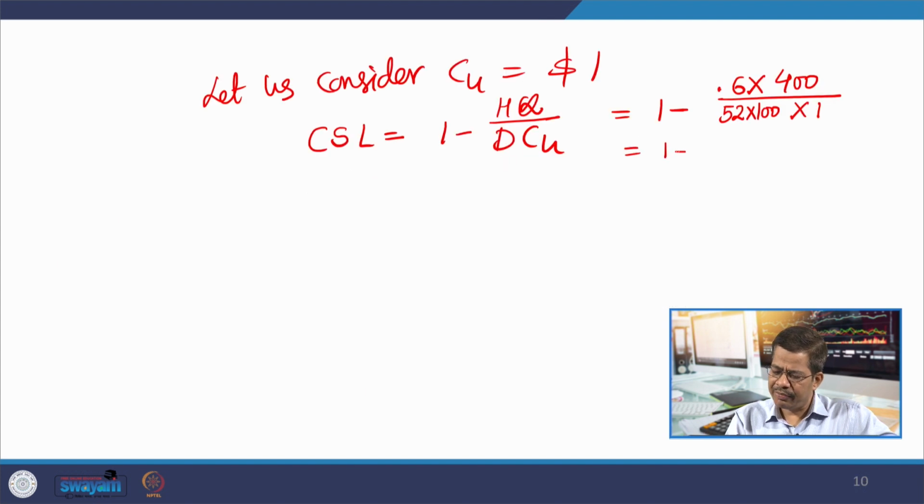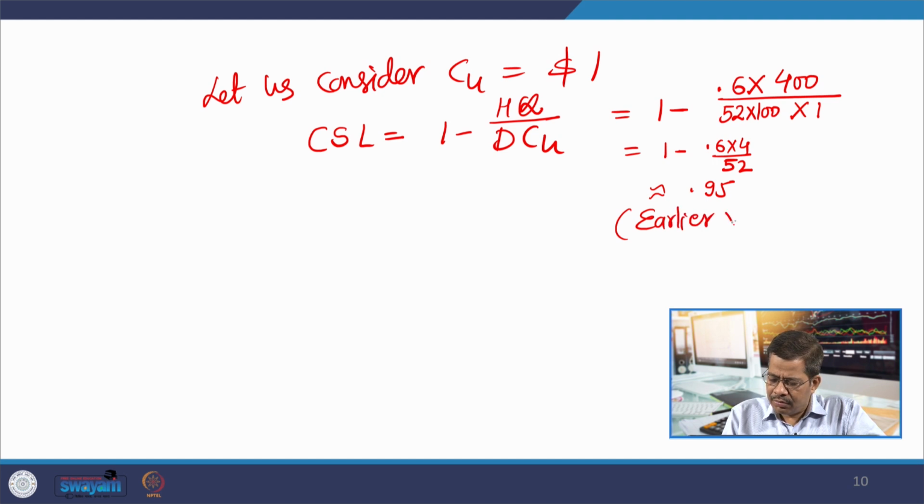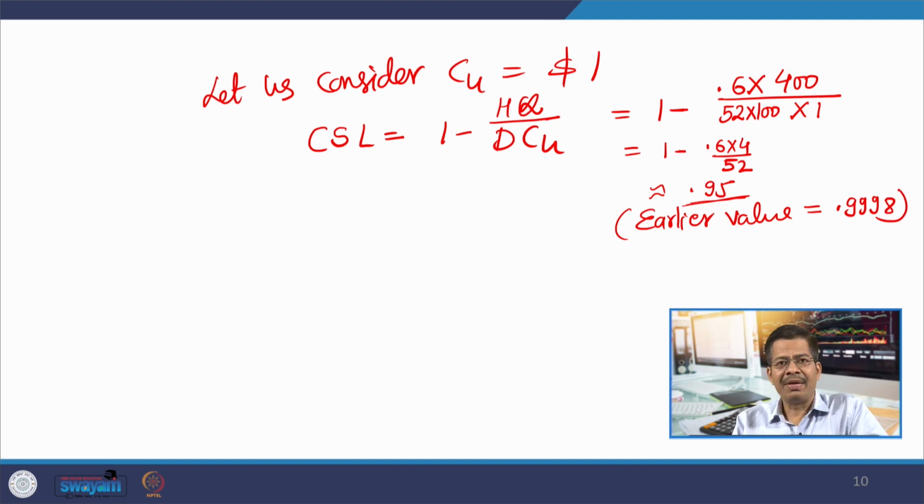If I summarize this calculation, 0.6 into 4 by 52, this comes out to be close to 0.95. The earlier value was 0.9998. So, you can compare that maintaining a 99.98% CSL versus maintaining a CSL of 95% is much more desirable and practically possible.